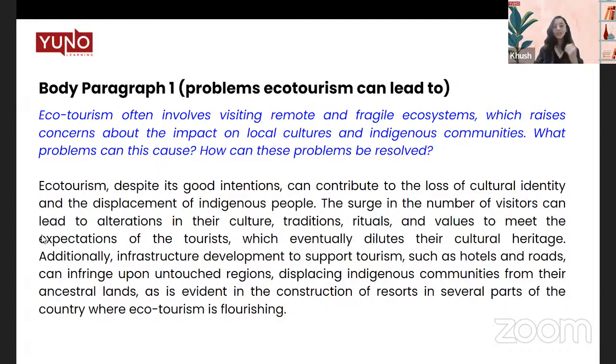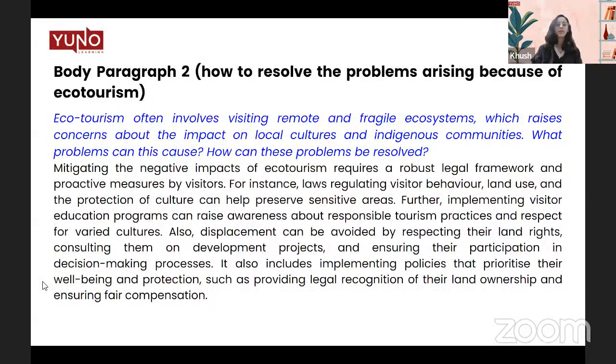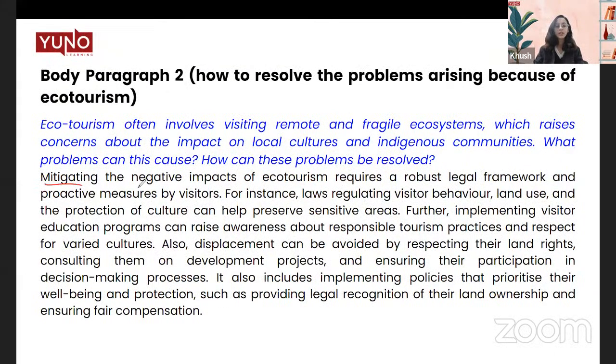Next. Now let's come to the solutions. Mitigating the negative impacts of ecotourism requires a robust legal framework and proactive measures by visitors. Now, this is a topic statement, that what is this paragraph going to be about? We're talking about the solutions, which are a legal framework and proactive measures by the visitors. So we have started off with an example. For instance, laws regulating visitor behavior, land use, and protection of culture can help preserve sensitive areas.